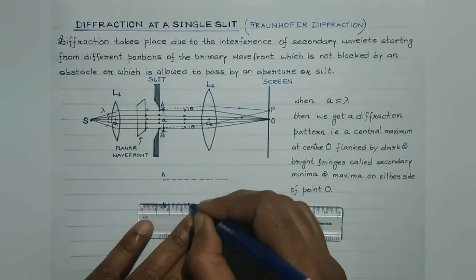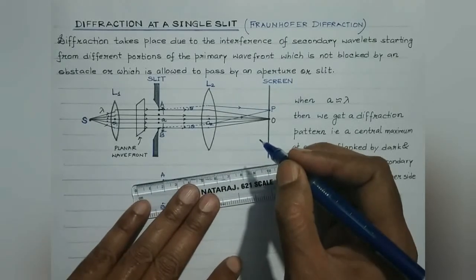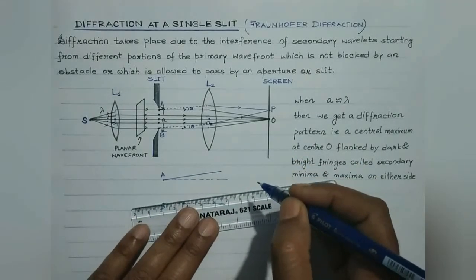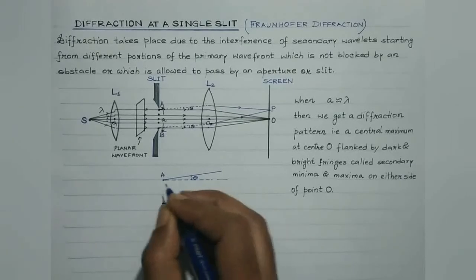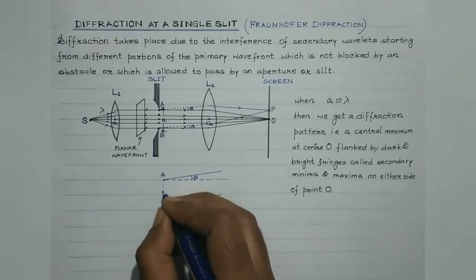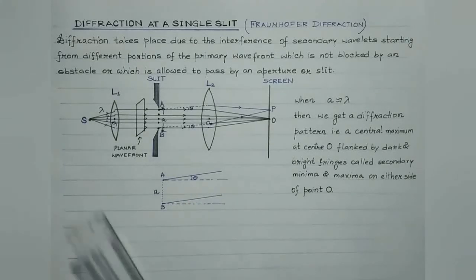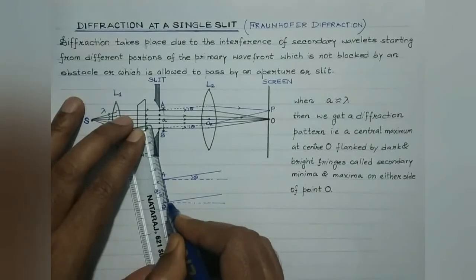Now suppose the waves get diffracted through an angle theta. This is the angle theta. And this is the width of the slit, considered to be small letter a. Now what I have stated is, drop a perpendicular from A. This is the perpendicular.